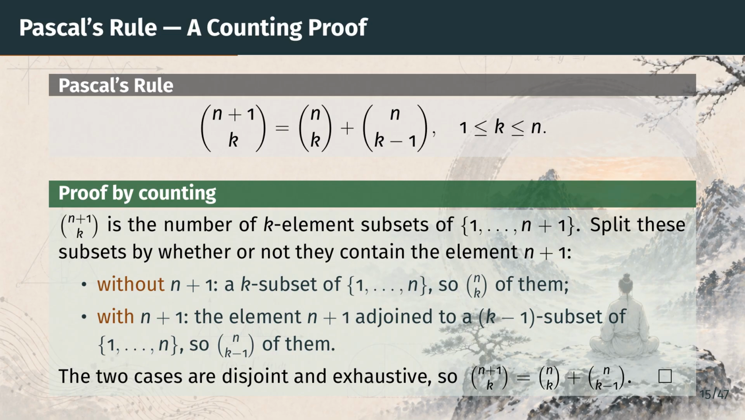One identity our induction proof will lean on is Pascal's rule: n plus 1 choose k equals n choose k plus n choose k minus 1.